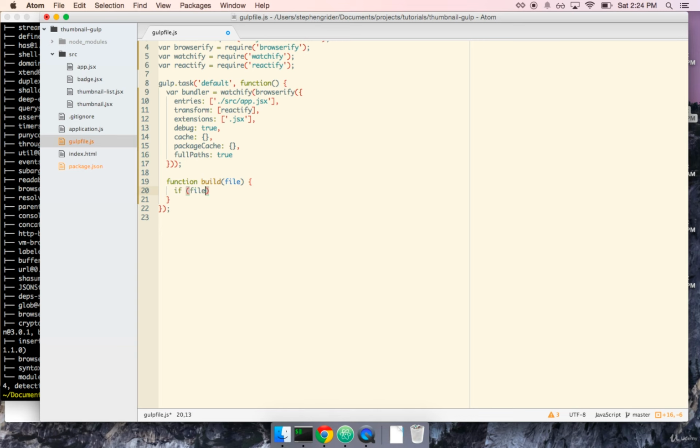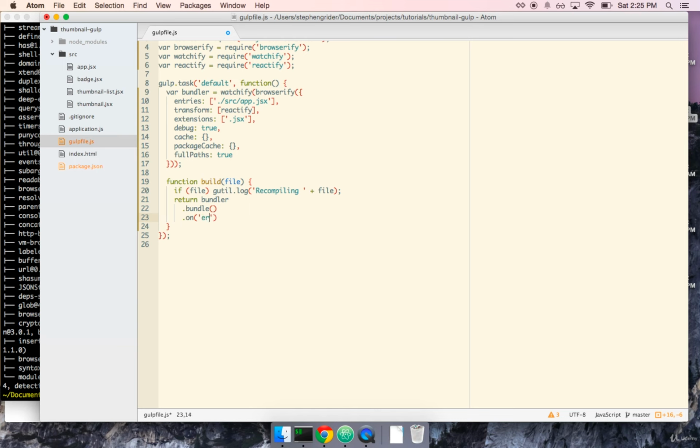I'm going to write if file exists, gutil.log, recompiling, then a space inside the string, plus file. Next, I'm going to return my bundler. So I'm going to say return bundler.bundle. And I'm going to add an event handler on here. Again, we'll walk through what's happening here. For right now, let's get the code down on the page.